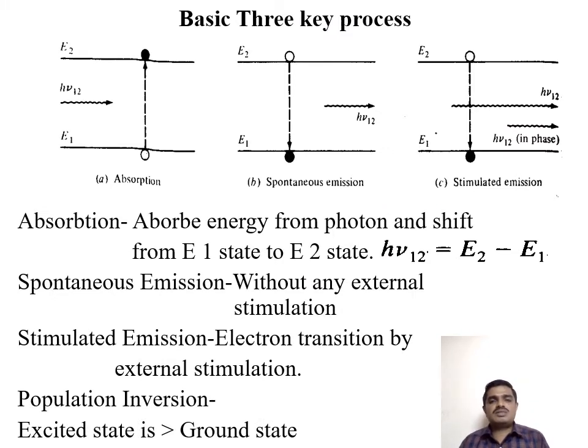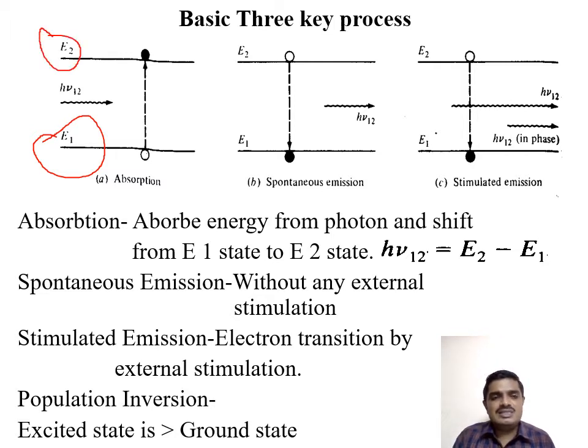These are the basic key processes of our lasing process. These things we came across in our school studies. E1 represents the ground state, E2 represents the excited state. Initially, the particles are present in the ground state. Whenever external photons are absorbed by a ground state atom, it gets energized and shifted to the excited state. This is called photon absorption.